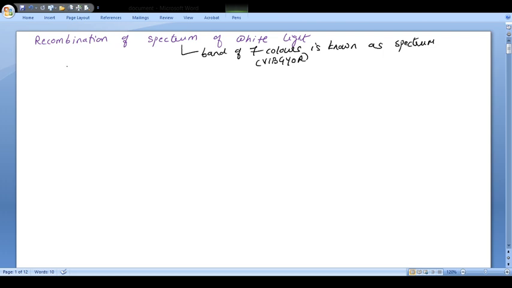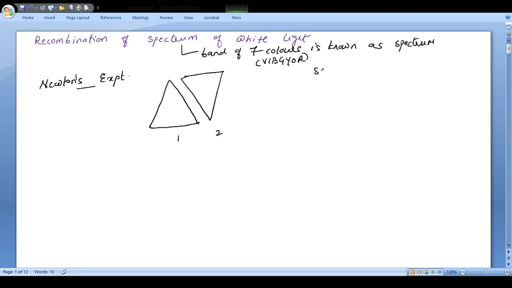Now see, this recombination of spectrum was first given by Newton. So Newton's experiment is there. So let's say Newton's experiment. What Newton did initially, he took one prism. So this is the prism, and he placed an identical prism close to it but in inverted position with respect to the first. So the second prism is kept. So this is your prism 1 and this is prism 2.